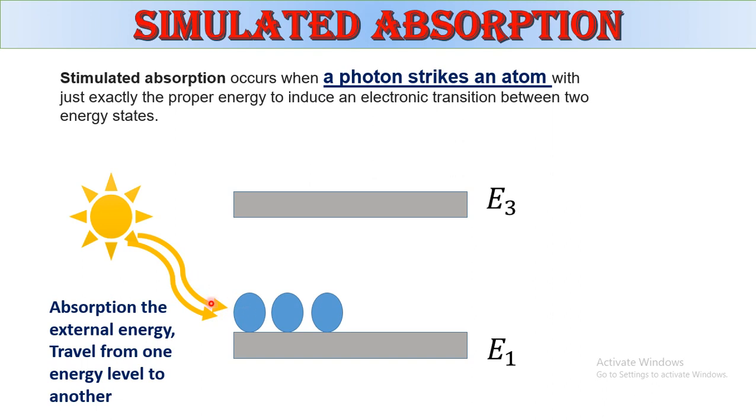The light source energy is the photon. What gets into the atom makes it travel from the lower energy level to a higher energy level. In a single word, stimulated absorption is when the atom absorbs the external light photons.